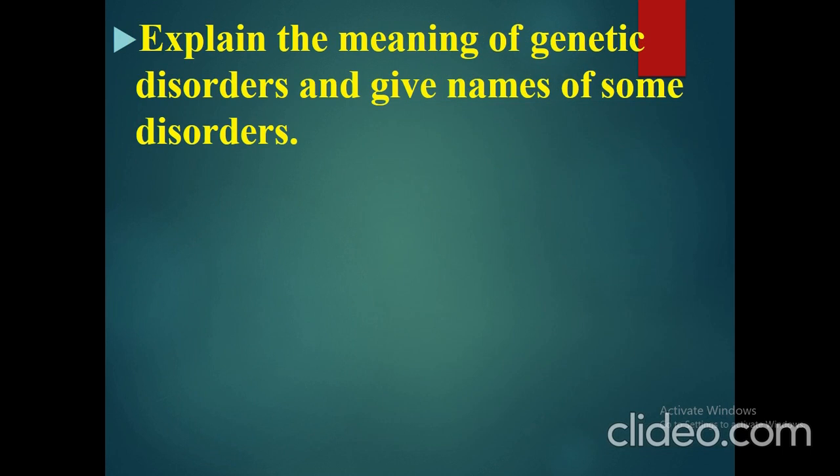Next, explain the meaning of genetic disorder and give the names of some disorders.